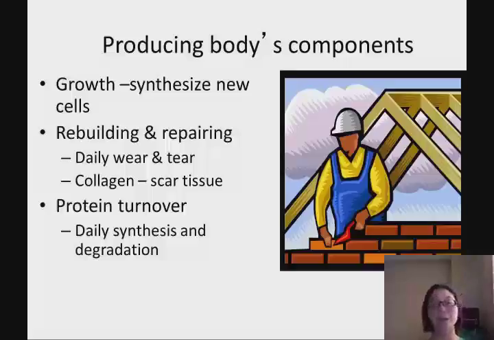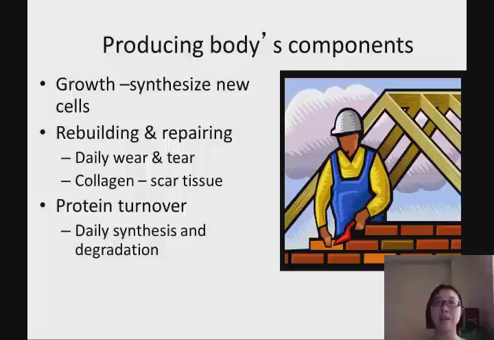We also use those amino acids to repair and rebuild our tissue, because our body's proteins undergo what we call protein turnover. Protein is daily degraded and also daily synthesized. So we daily wear and tear those proteins. That's why we need to consume new proteins in order to rebuild and repair tissue.